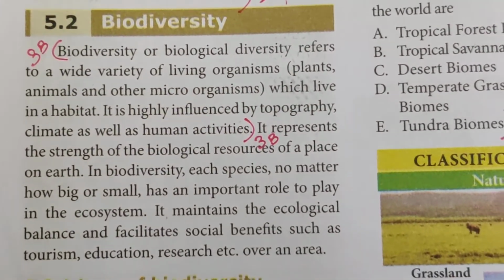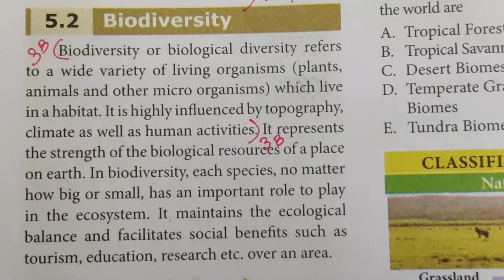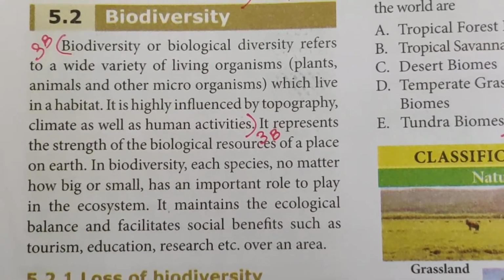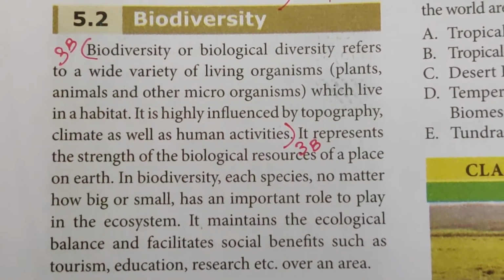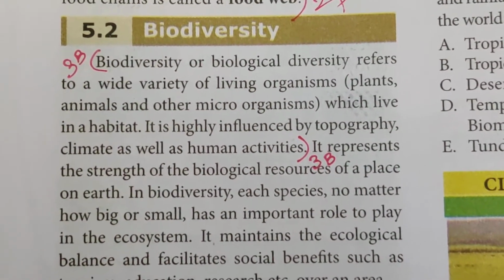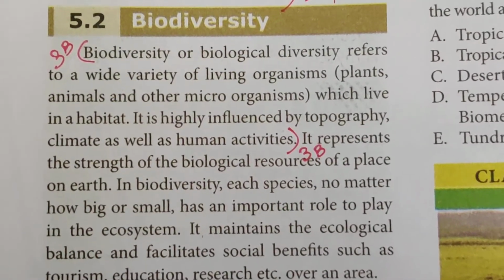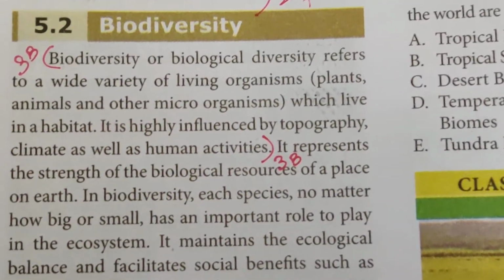Now, biodiversity. What is biodiversity, or otherwise called biological diversity? It refers to a wide variety of living organisms, for example plants, animals, and other microorganisms which live in a habitat. It is highly influenced by the topography, climate, as well as human activities. Topography, it's the land.